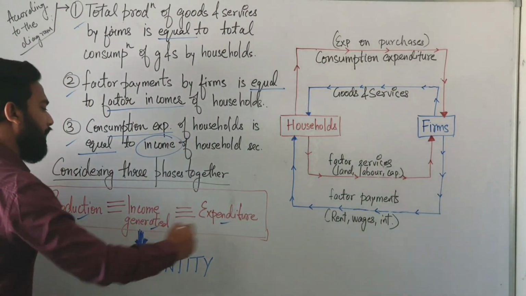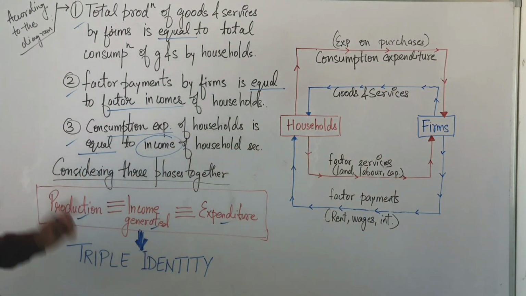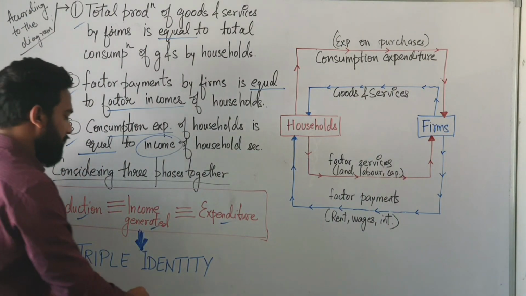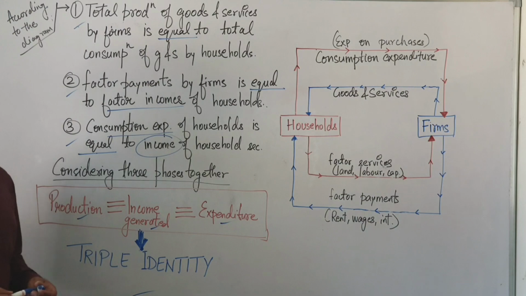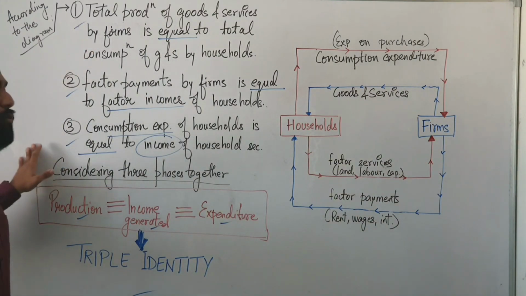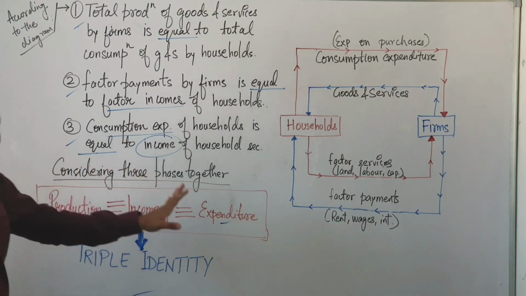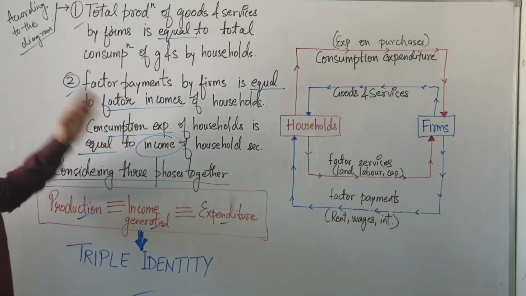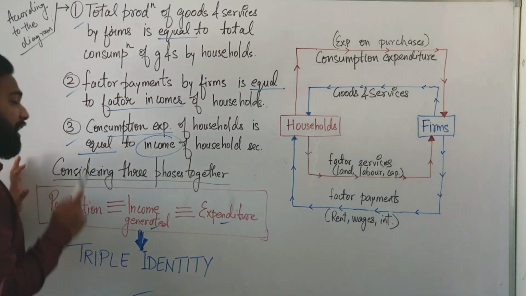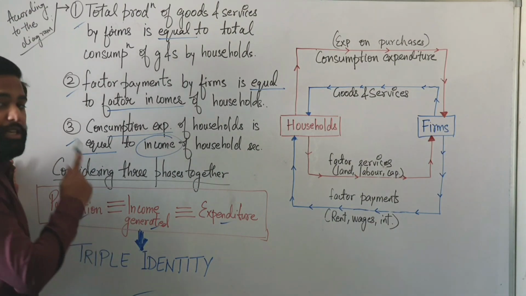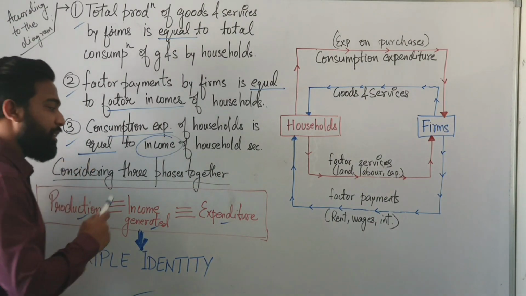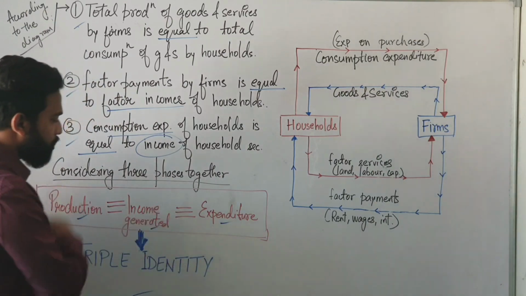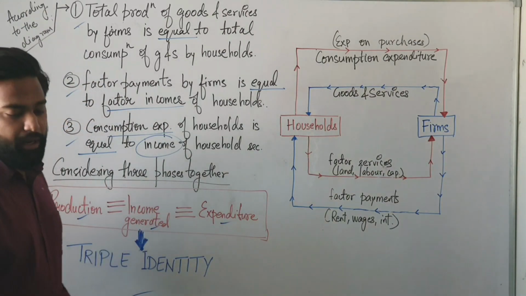So these three entities, if they are equal, are known as triple identity. Considering these three phases together, we can conclude that the production is equal to the income and the income is equal to the expenditure. This concept is known as triple identity.